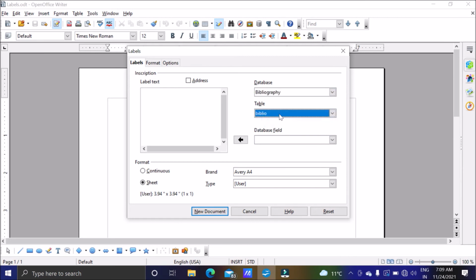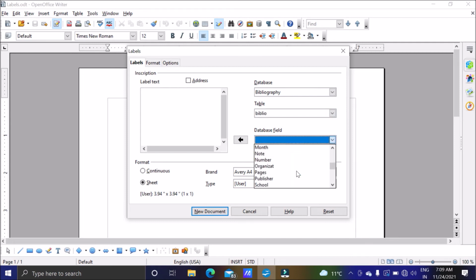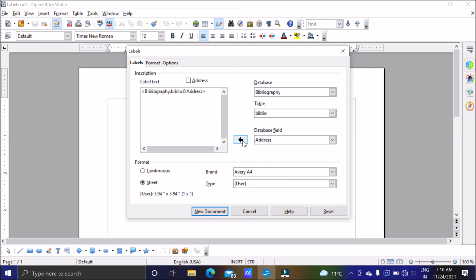This is one table, biblio, and then database field we will select the data whatever we want. Suppose we want address, so we'll select address and then press enter.